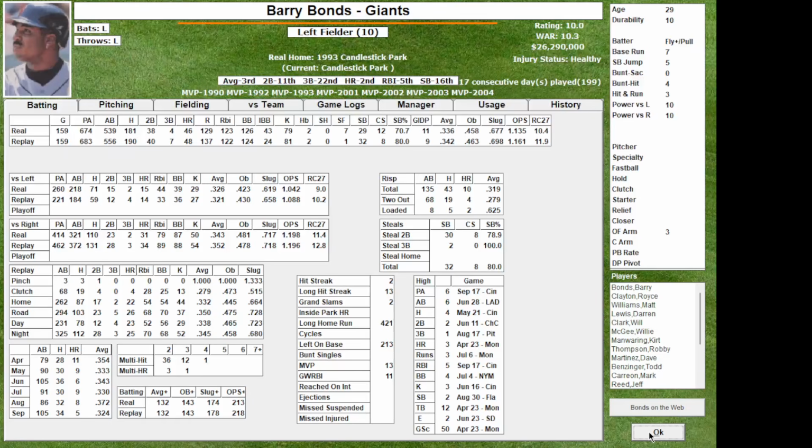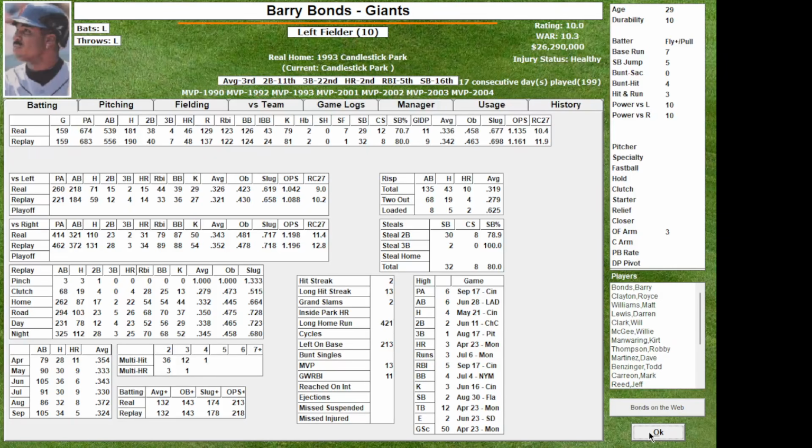So he faced more righties, a higher percentage than he did in real world, and fewer lefties than he did in real world. And like I said, it could be the AI manager just didn't want to play the left-right thing. I guess the computer manager had a good reliever in there and kept him in there. I'm not sure what that was all about. So those are Barry Bonds' numbers.